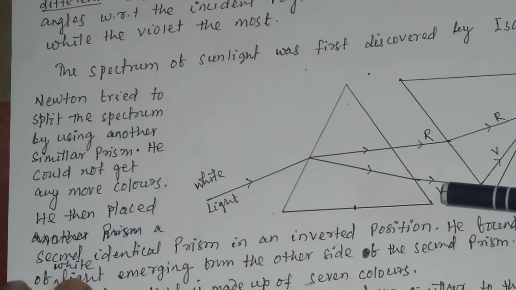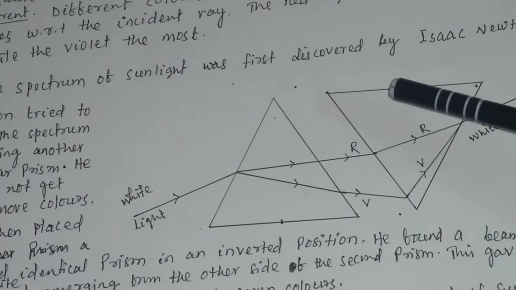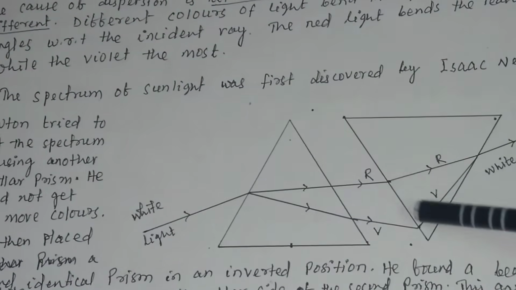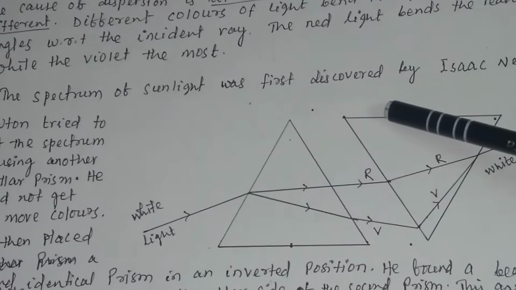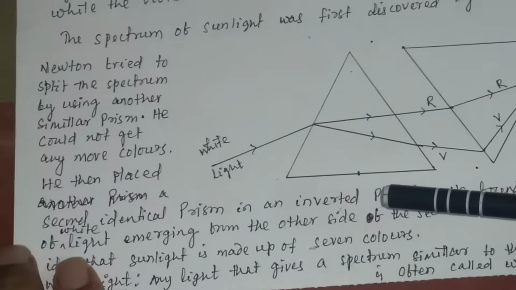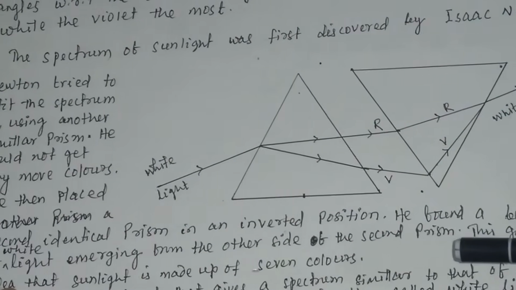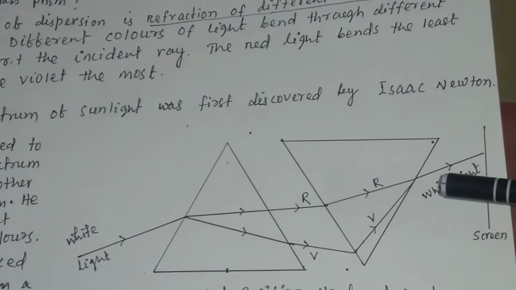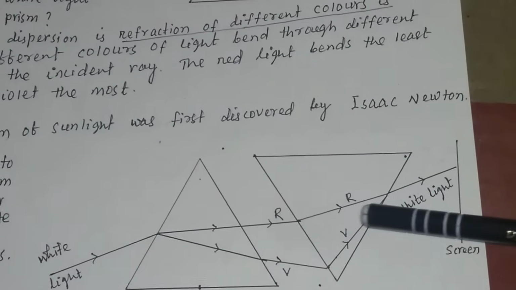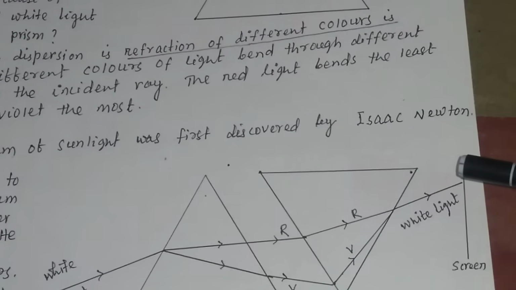He then placed a second identical prism in an inverted position. You can see this is the second prism, which is in inverted position. What he found was a beam of white light emerging from the other side of the second prism, which he observed by placing a screen here.